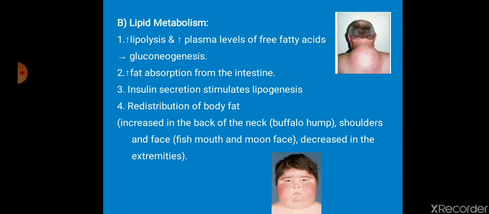So this is one reason why the long time use of corticosteroid will lead to Cushing's habitus, that is buffalo hump, moon face, fish mouth. Moon face, because more fat deposition will lead to a pretty round face, and more fat deposition in the face will lead to a decrease in the size of the mouth, and more deposition of fat in the back on the shoulders, leading to buffalo hump. That is due to the insulin action, lipogenesis.